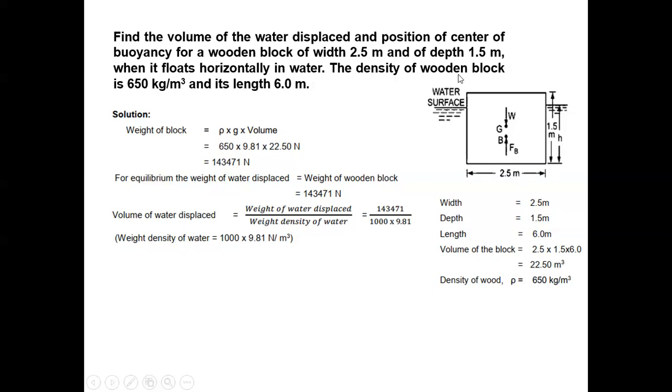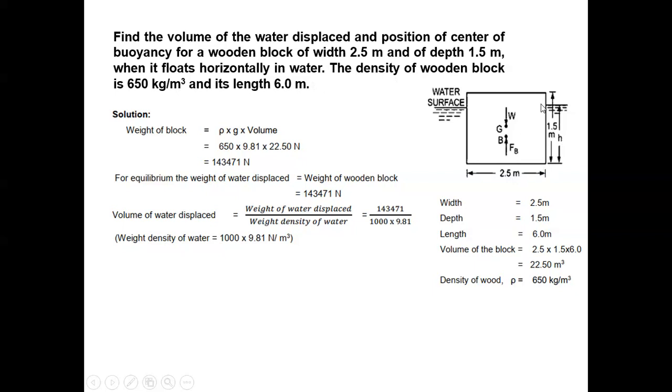Now the density of the wooden block is this much and its length is this much. About the wooden block, the density is given and the length is given. You have to find the volume of water displaced. What you are doing? You are inserting this wooden block inside the liquid. So how much height is it going?